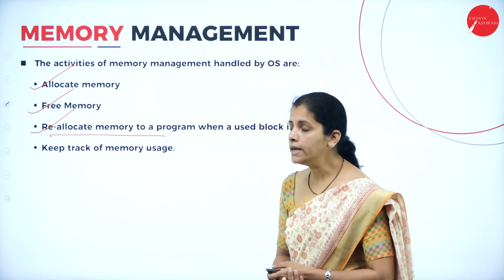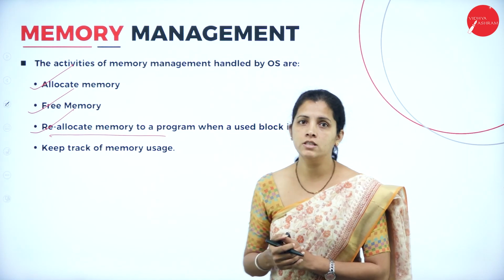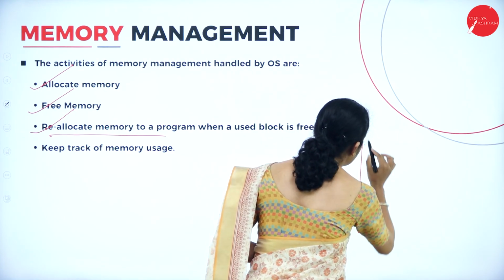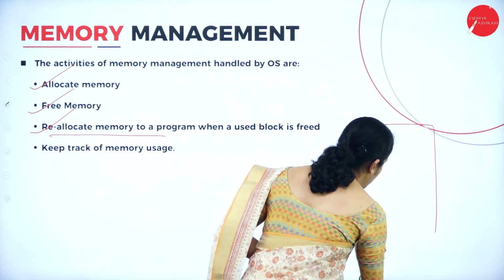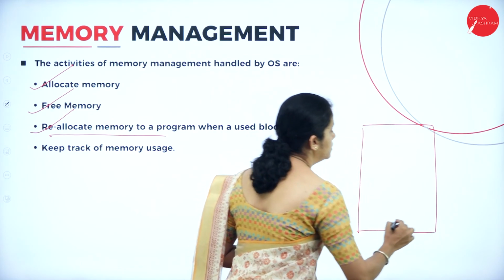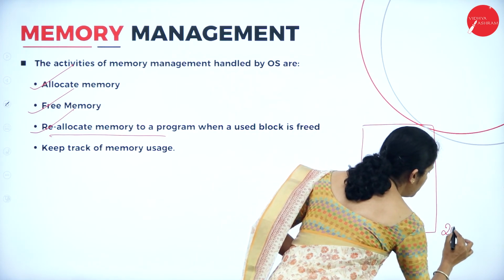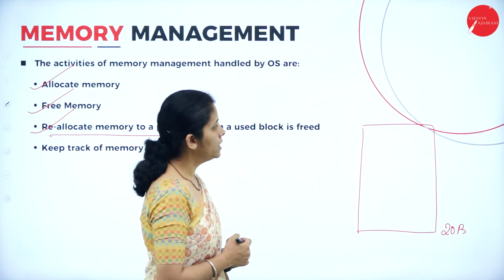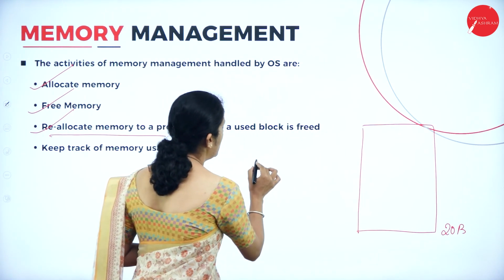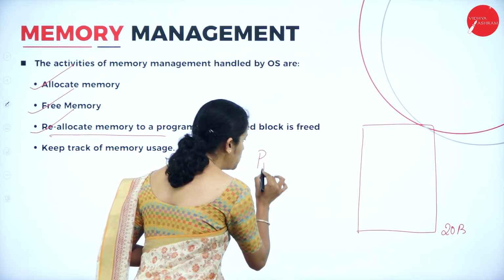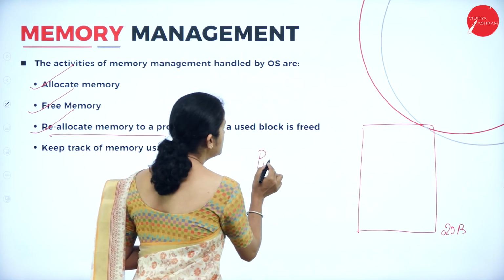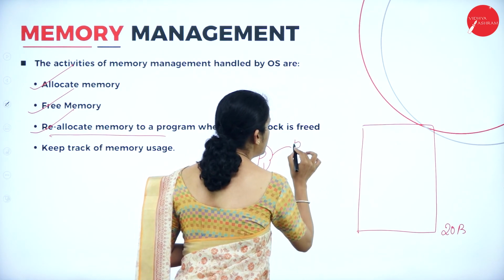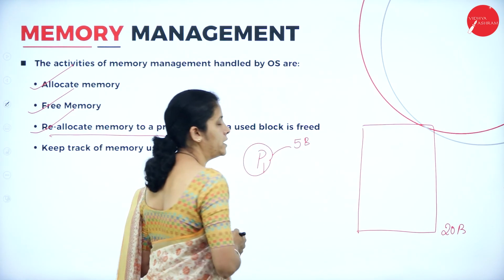So dear student, to understand this concept, let me consider the memory representation here. Think that I have 20 bytes of memory. Now think that I have process 1 and this process 1 requires 5 bytes of memory.